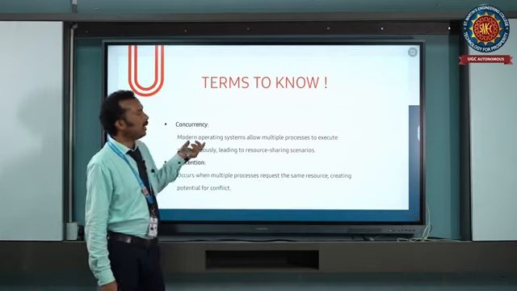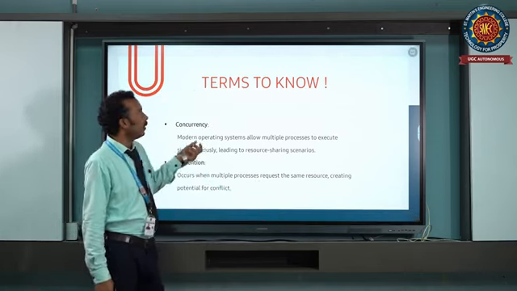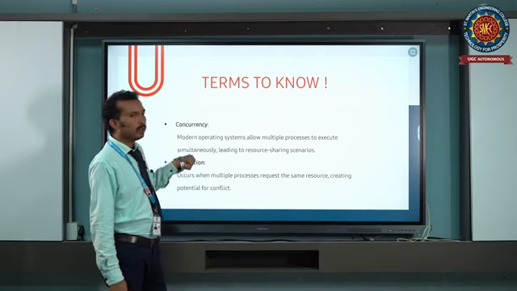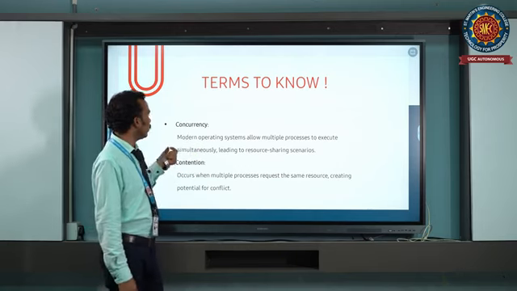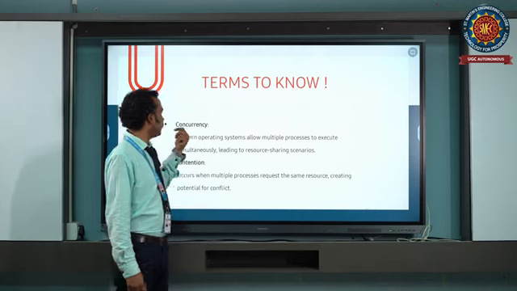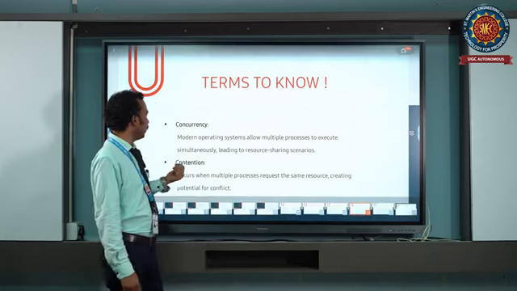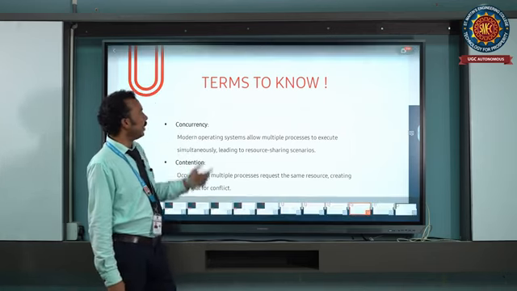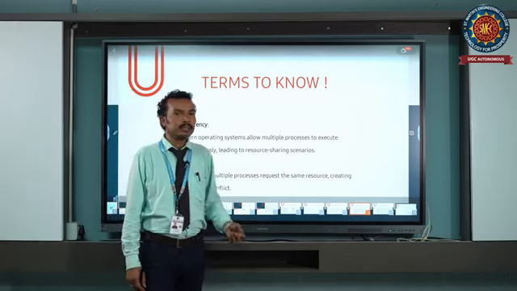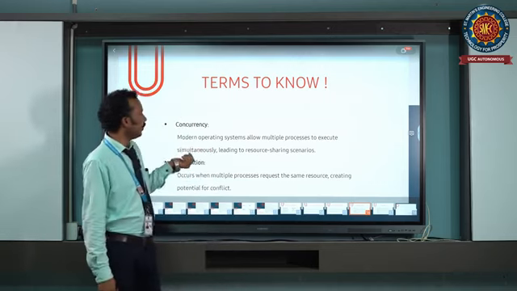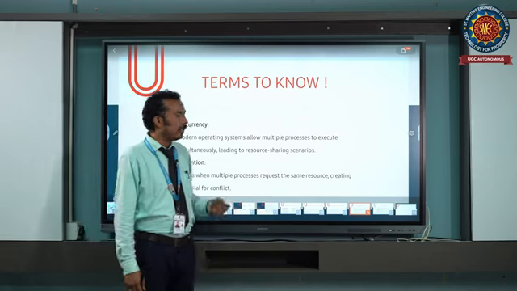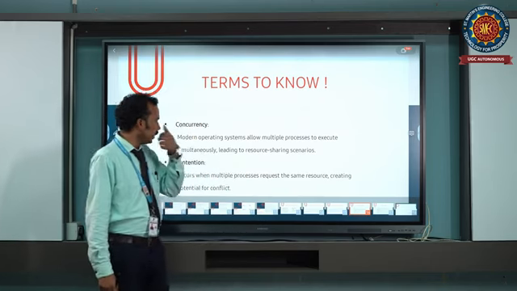These are the main terms to know about in an operating system. The first one is concurrency and the second one is contention. The modern operating system allows multiple processes to execute simultaneously, leading to resource sharing scenarios.